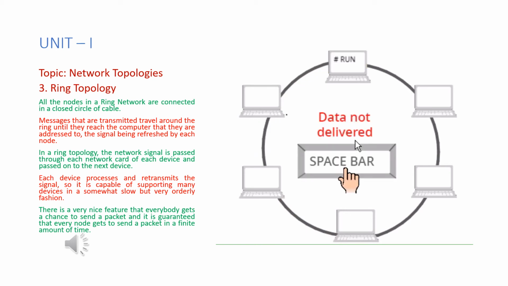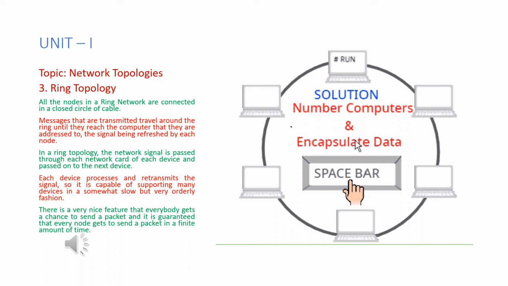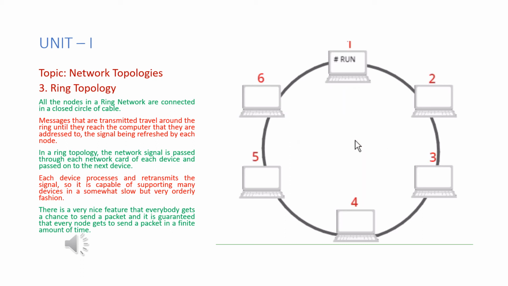So in this case, data is not delivered. The reason is we should know who is the sender and who is the receiver. Source address and destination address should be there. So for that part, we need to do the numbering. Then when you are trying to send the data, you encapsulate what is the source and what is the destination address.